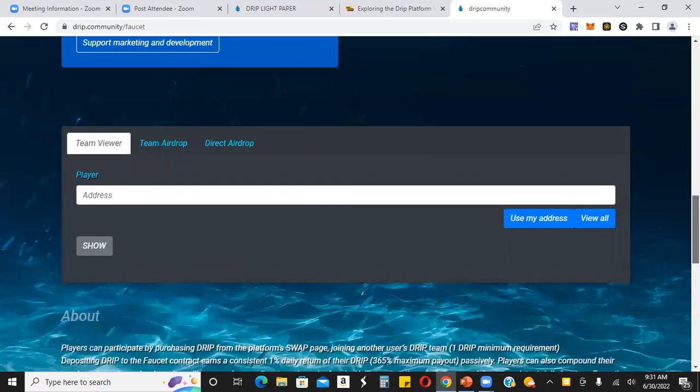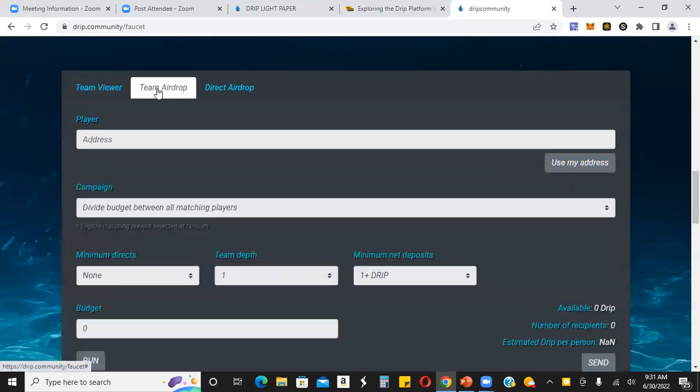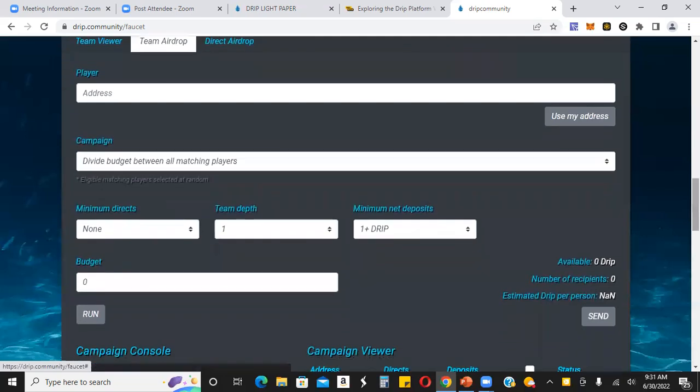Down below here on the bottom is the airdrops. I'm kind of jumping a little bit ahead of myself here, but I might as well cover it here before I go to the swap. Here's where you can airdrop your team if you are building a team. If not, no worries. But here you would click on team airdrop, and then you would click use my address, because this is the address that is giving the airdrops. You would always click on use my address, and then you can have different campaigns.